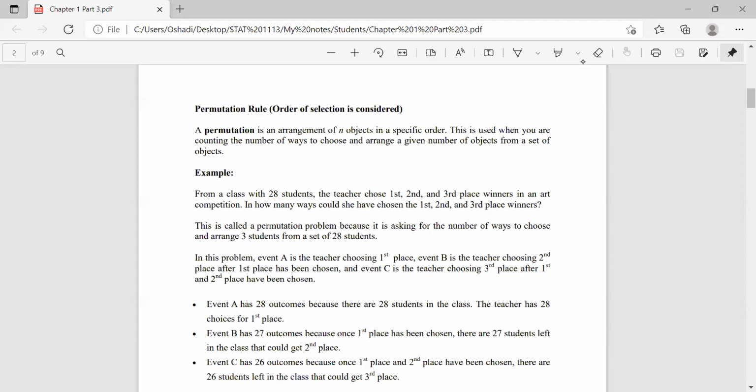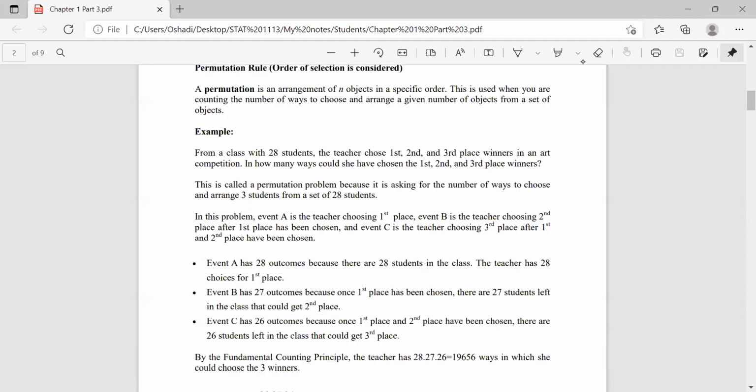So here the order is very important. Not only choose the objects, we have to arrange them, right? The order matters here. So permutation rule. For an example, from a class with 28 students, the teacher chose first, second, and third place winners in an art competition. In how many ways could she have chosen the first, second, and third place winners?